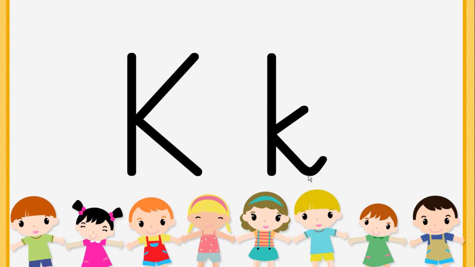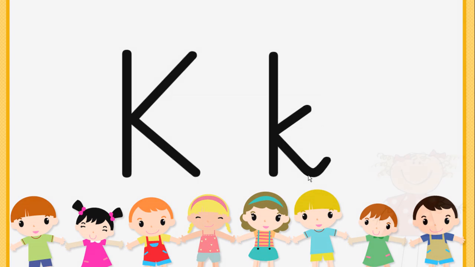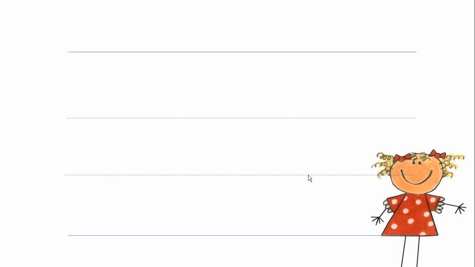Now, to write the capital K, you start from the first line, you make a straight line towards the third line, and you stop at the third line. Then you start from the first line, make a slanting line towards the straight line.